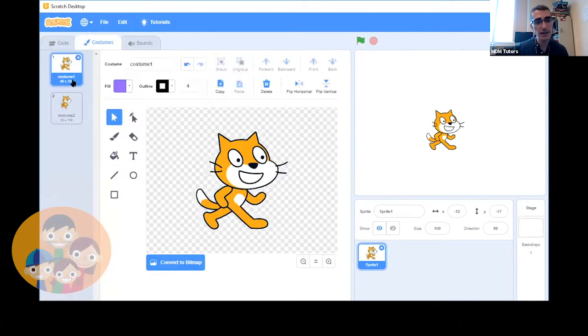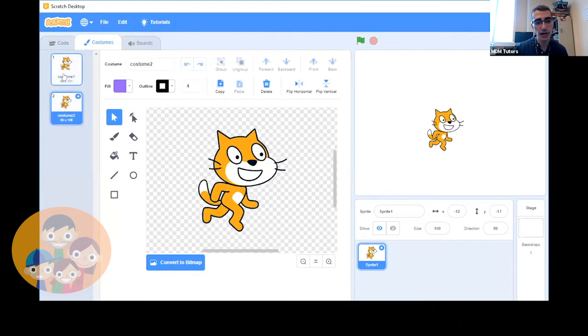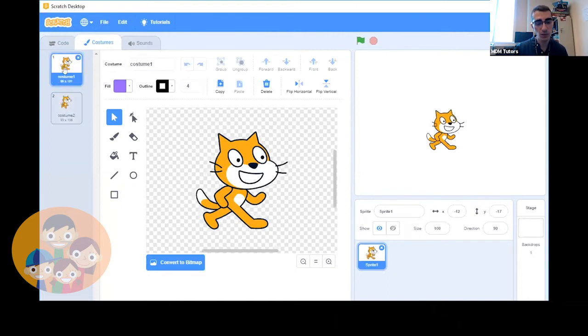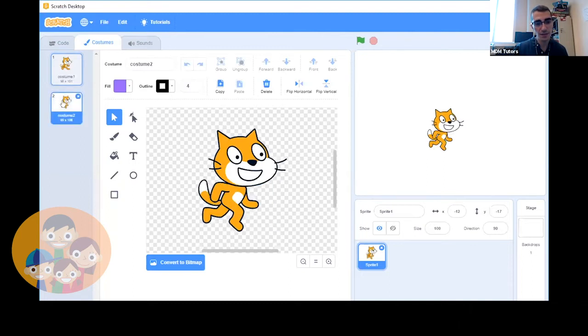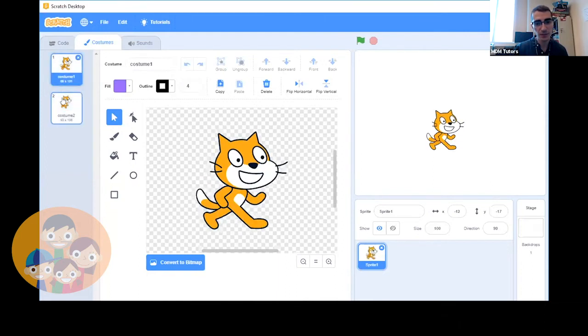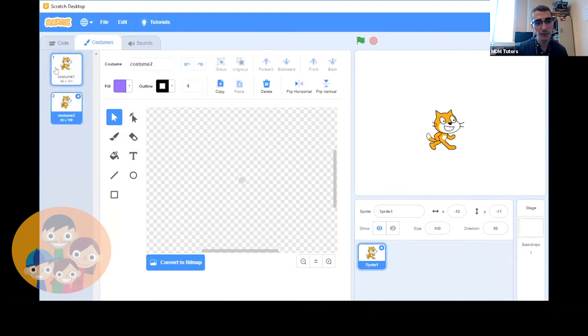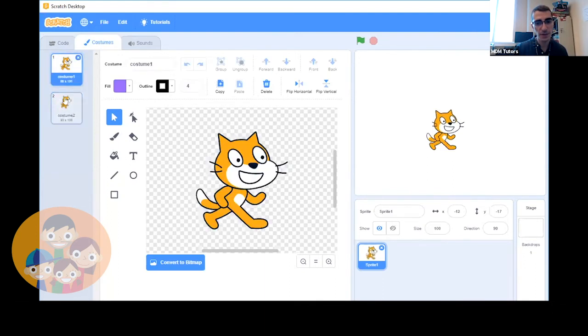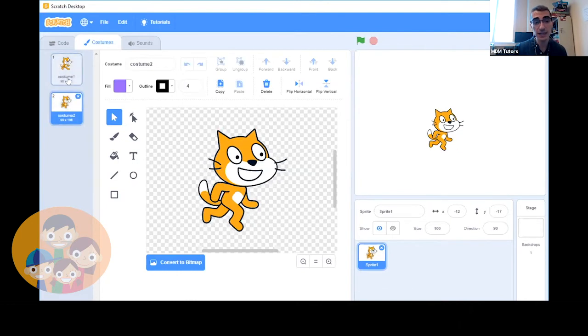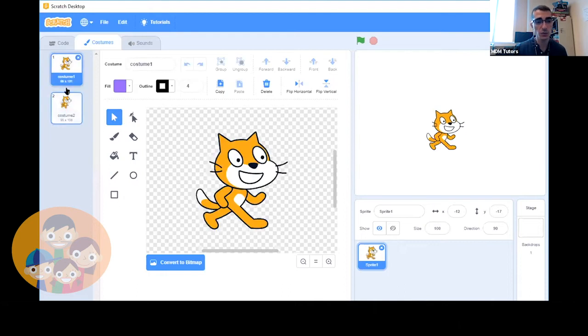And we can see that this cat has two costumes. One with its right leg stretched out, and the other with its right leg curled in and its left leg back. And what we're going to do is switch back and forth between these costumes to make it look like he's walking. Okay, so instead of me clicking 1, 2, 1, 2, we're going to tell the computer to do this. So let's go to the code tab.